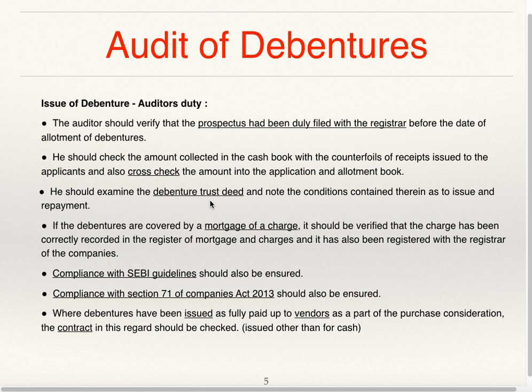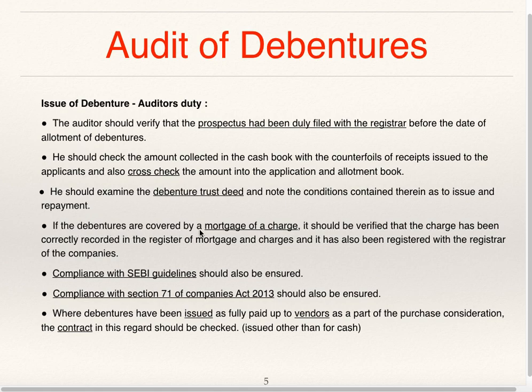When debenture trustees are appointed, there is a debenture trust deed which gives terms and conditions for issue of debentures. He should examine that and note the terms and conditions as to the issue of debentures as well as repayment, that is redemption.